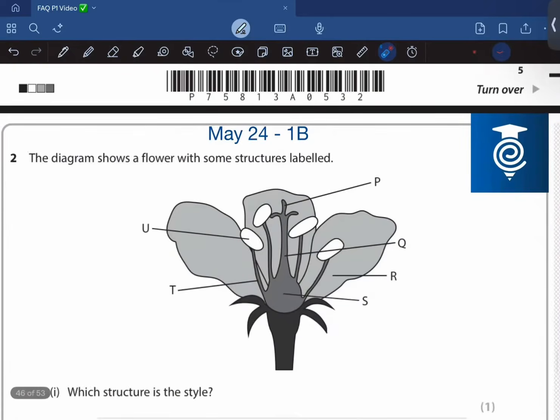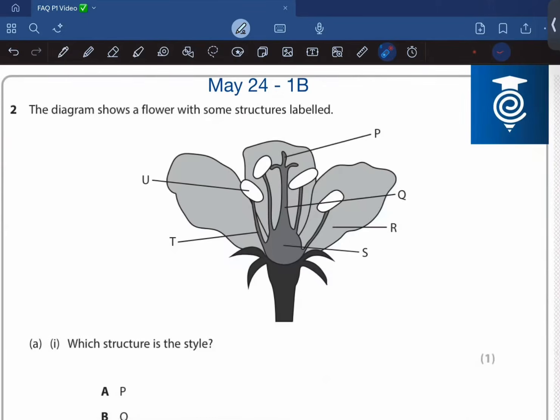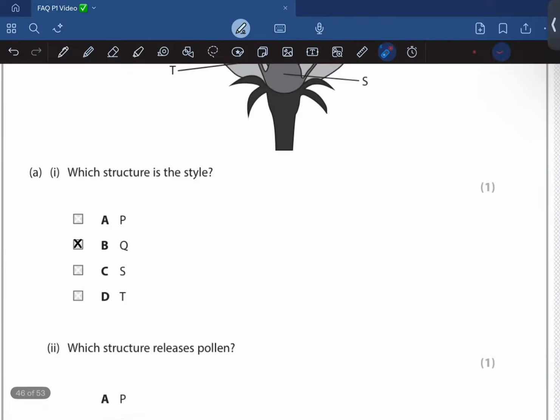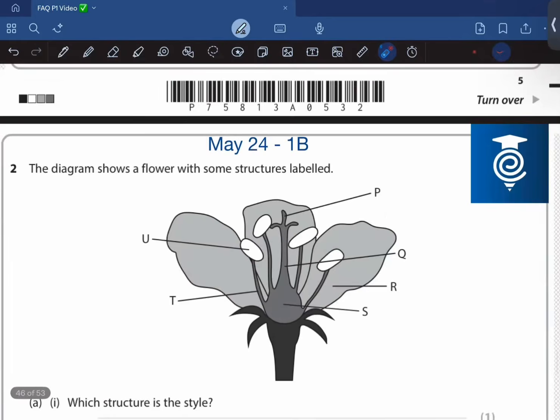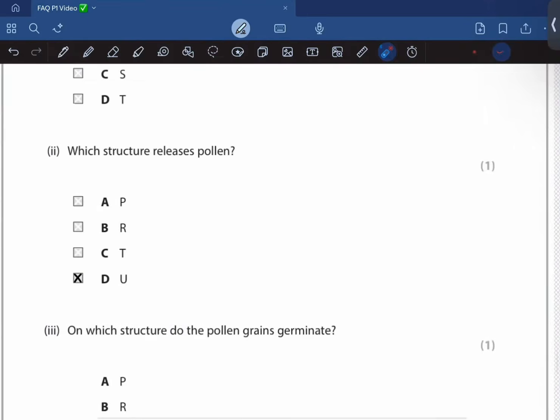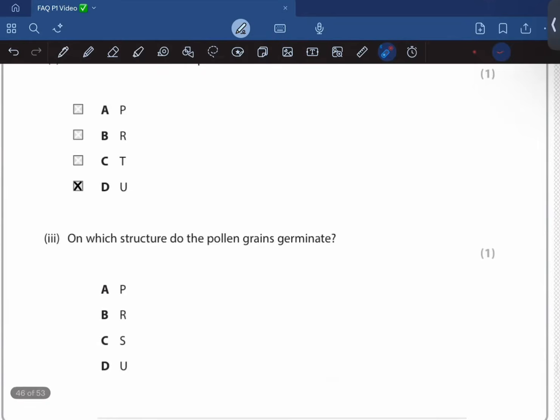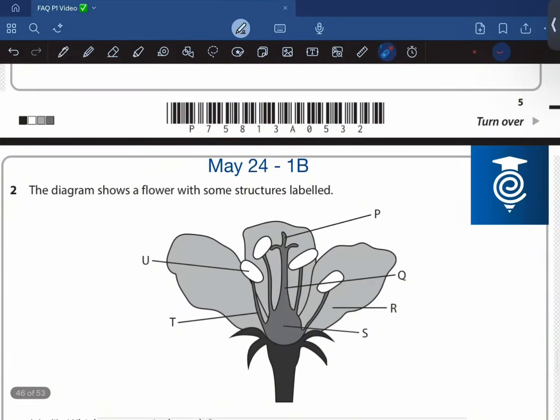The diagram shows some of the structures labeled. Okay, which is the style? So this is the style, Q. Releases pollen, anther, U. Structure where pollen grains germinate, the stigma, P.